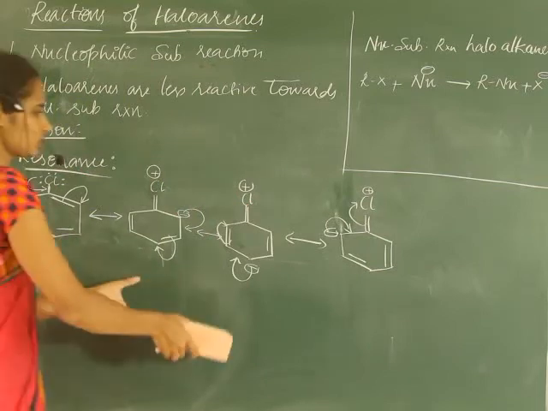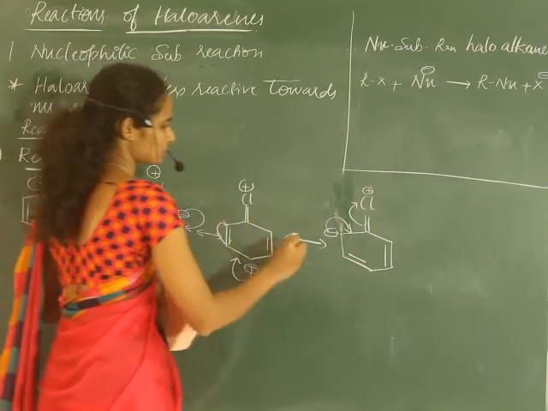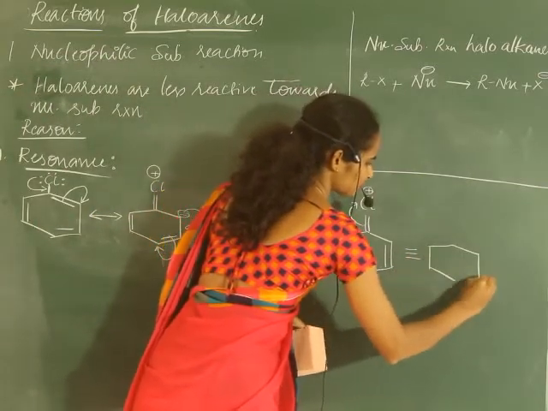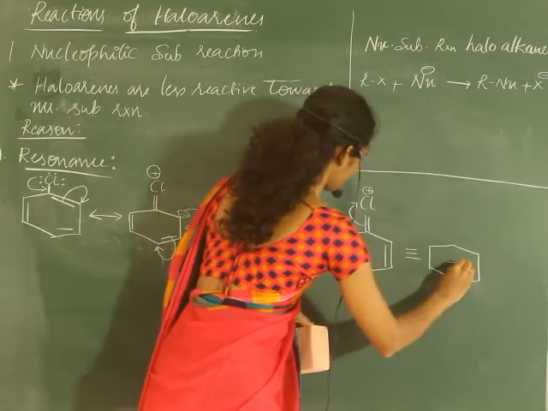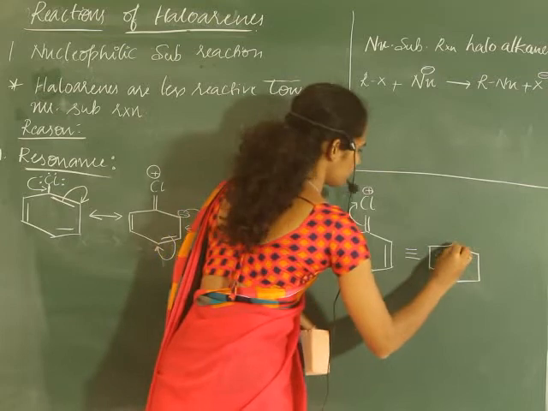We can represent these as a resonance hybrid, in which the negative charge is delocalized around the ring.